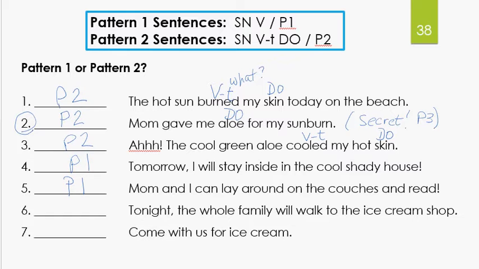Tonight the whole family will walk to the ice cream shop. Okay, what's your action? Will walk. Will walk what? We're not walking a dog. There's no answer to the question, will walk what? So that is a pattern 1 sentence. Come with us for ice cream. Okay, come is your verb. Come what? Again, we don't have any direct object, so that's a pattern 1.